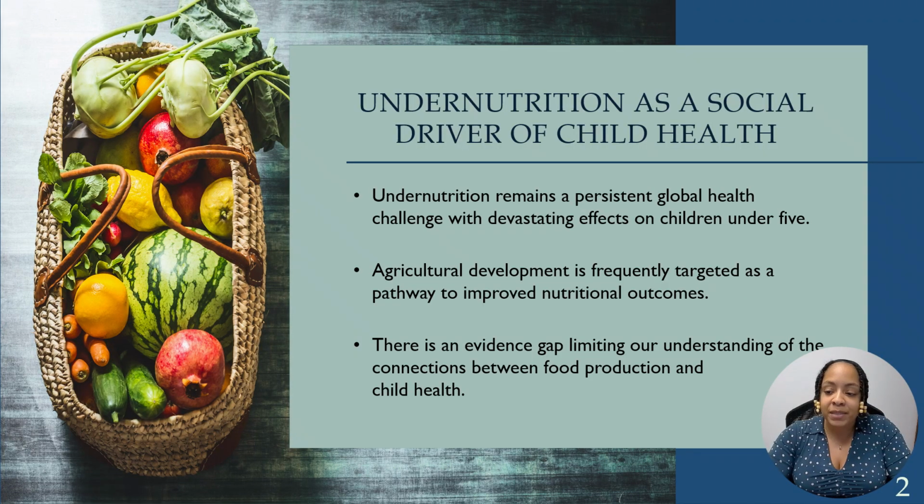Now, undernutrition has been a global health challenge for decades with serious consequences for children under 5 in particular, and agricultural development is a frequently targeted pathway to improve nutritional outcomes. Unfortunately, our understanding of these connections between food production and child health are limited by an evidence gap, which means there's an urgent need for more analytical approaches to clarify these pathways, especially if we're to meet the United Nations Sustainable Development Goals. So where are our current interventions failing?